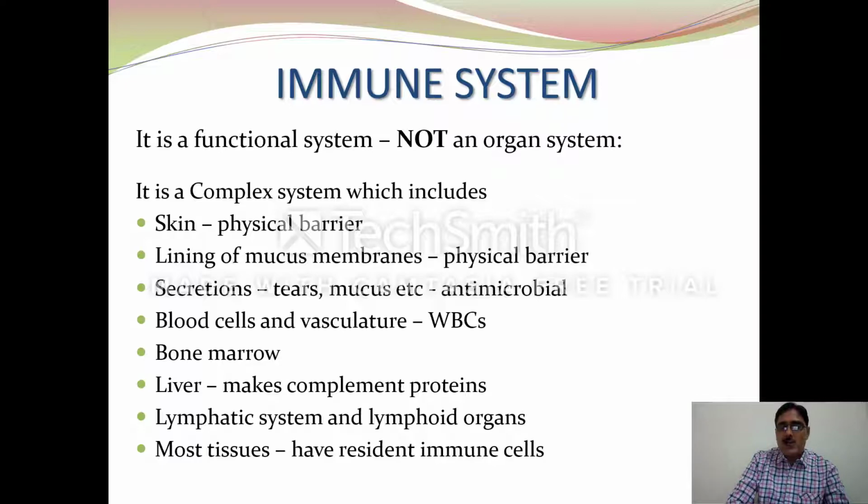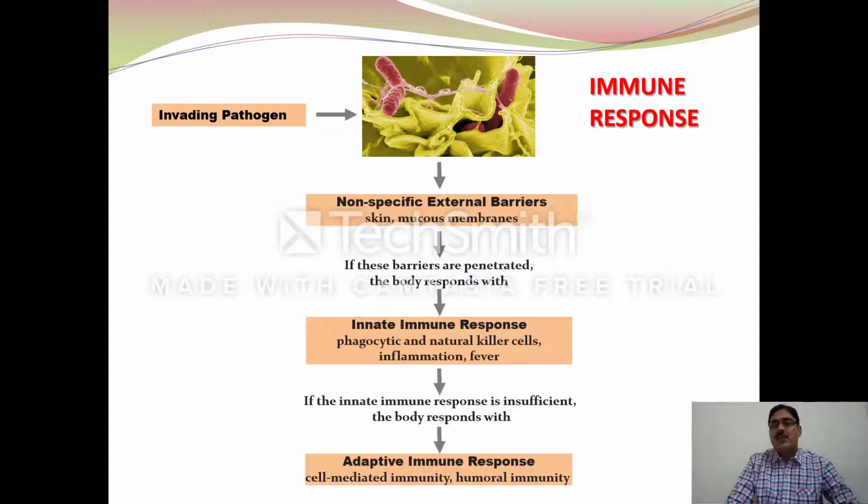Blood cells in vasculature like the white blood corpuscles, the bone marrow, which is basically responsible for formation of various types of blood cells, the liver, which is responsible for making the complement proteins, the lymphatic system and the lymphoid organs, for example, the tonsils. Now let us discuss the immune response.